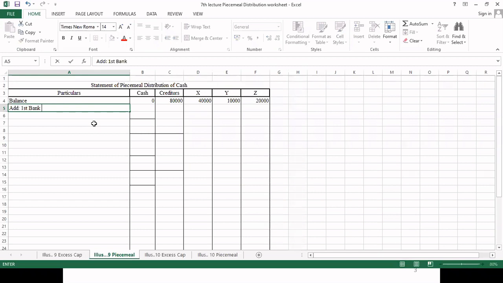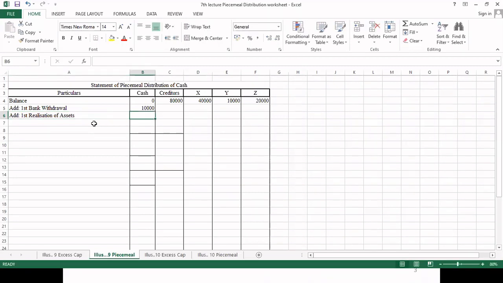Add first bank withdrawal of rupees 10,000 plus add first realization of assets, which comes to rupees 30,000. So total we have 40,000.